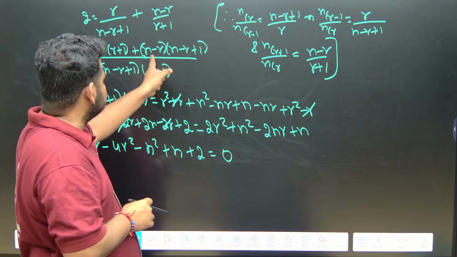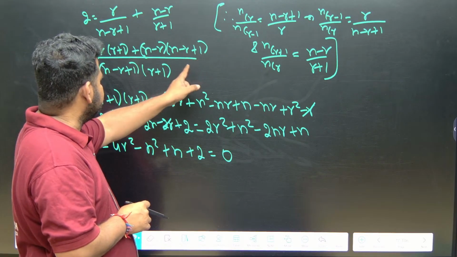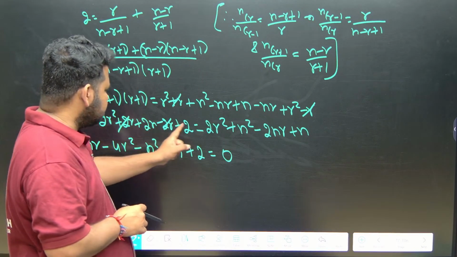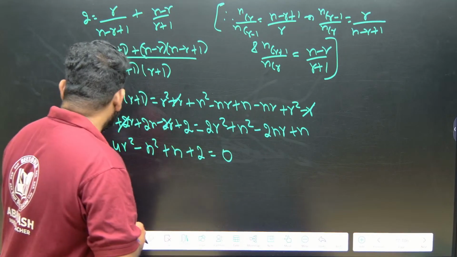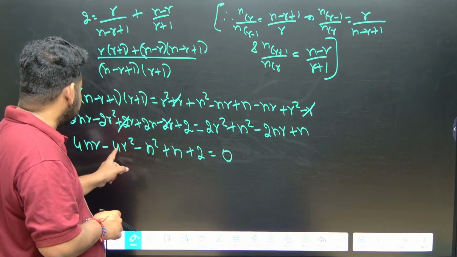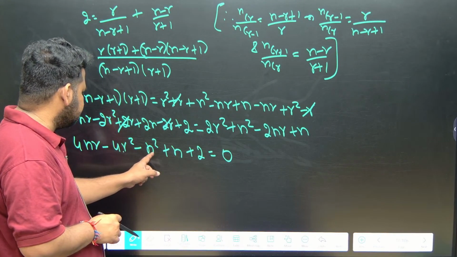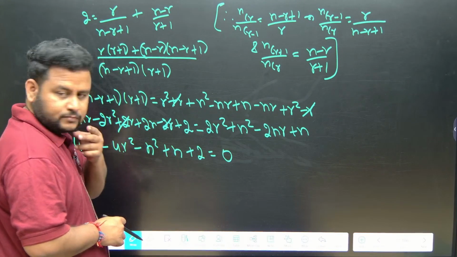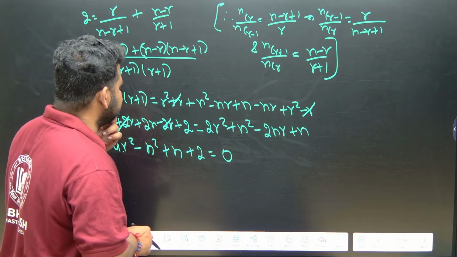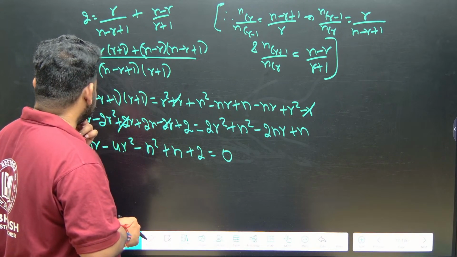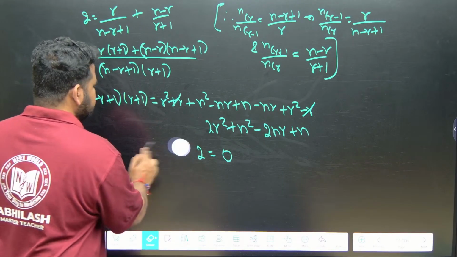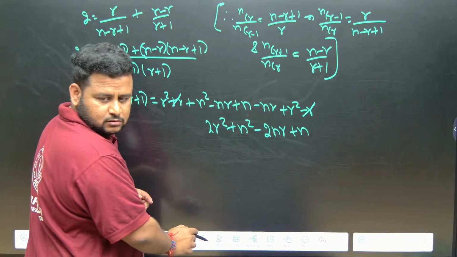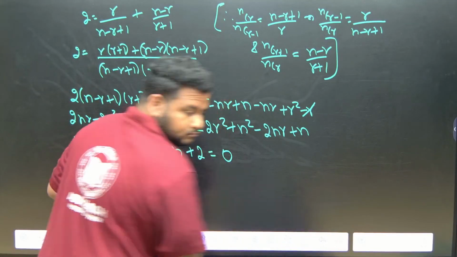N into n square, this is n. Fine. So here n will become 4nr, n square is there, n is there, 2 is there, correct? Now we will just check. Let us do the multiplication again here. Let us check once. What is given?